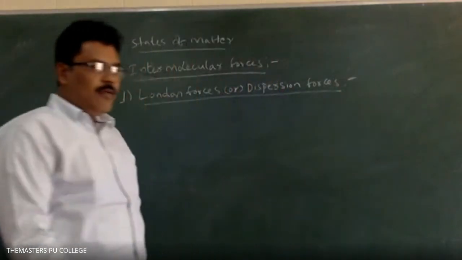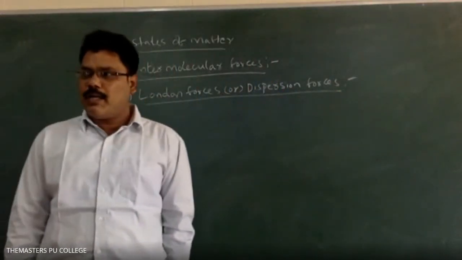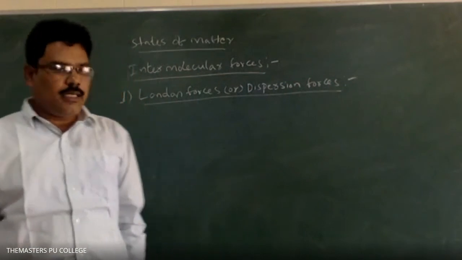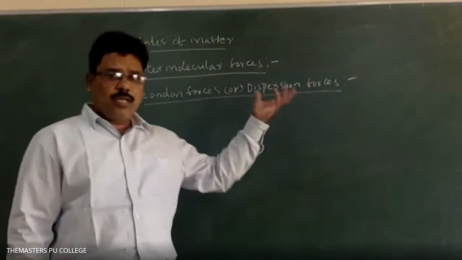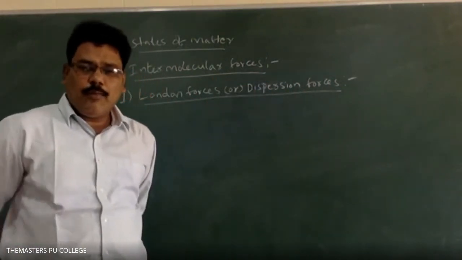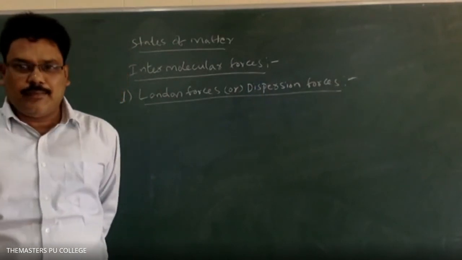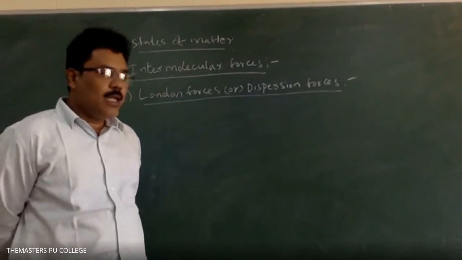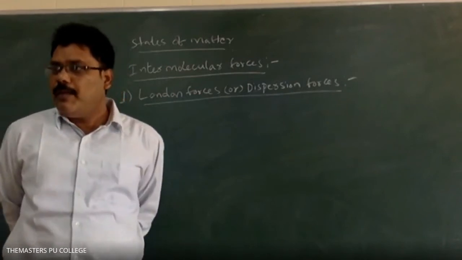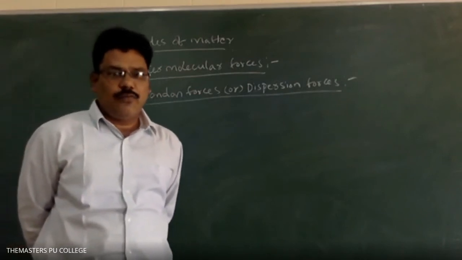Because in between the molecules, the interacting particles of the matter, the force of attraction present in the particles was found by the scientist named London. So those forces, in the name of London, are called London forces or dispersion forces.